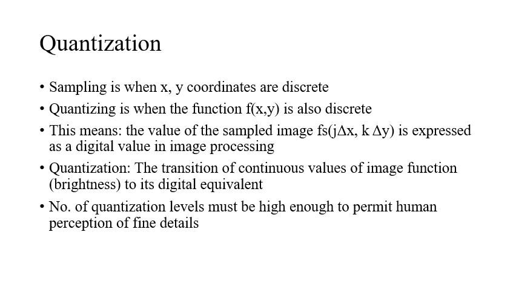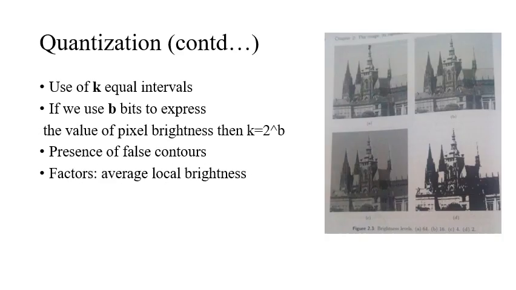So the number of quantization levels must be high enough to permit human perception of fine details. Usually, as I said, you need to use k equal intervals. In quantization, we can go for equal intervals or non-equal intervals. Let us speak now in terms of equal intervals.